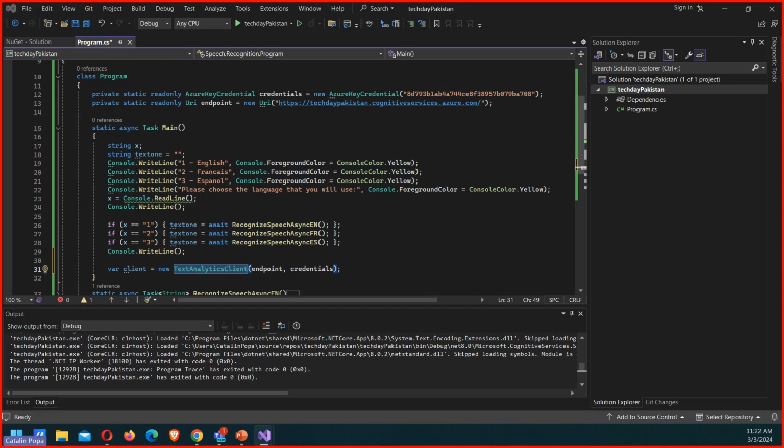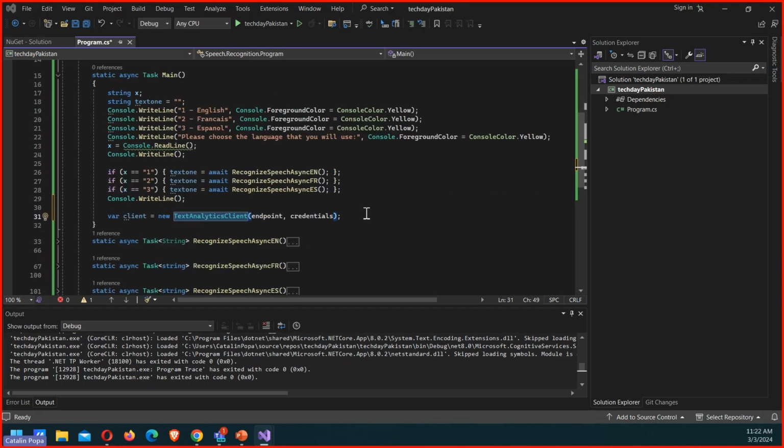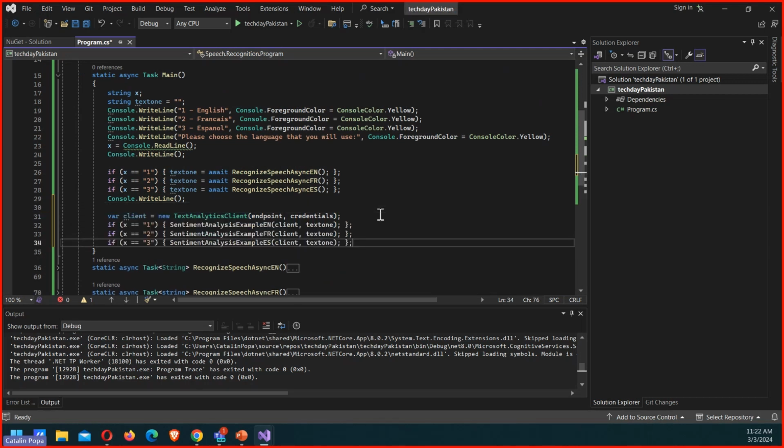Pretty simplistic from a dev perspective, but again, it's only for demo reasons, in which based on that client variable that I have, and based on what I'm inputting from the console, if it's 1, 2, or 3, I'm going to execute another function. This time I'm calling it sentiment analysis example. Again, one for English, one for French, one for Spanish, just to demonstrate the difference between them, right? And these ones this time look like this.